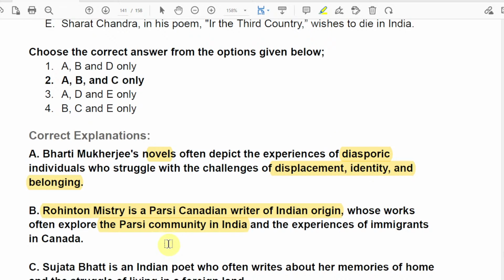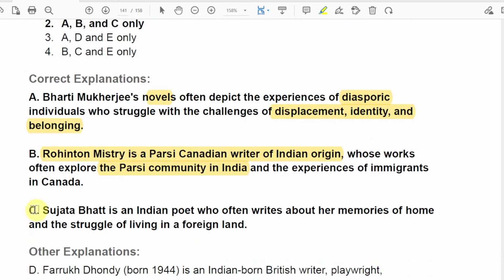I hope these two are clear. Now, Sujata Bhatt is an Indian poet who writes about her memories of home and the struggle of living in a foreign land. So that is also our correct statement.